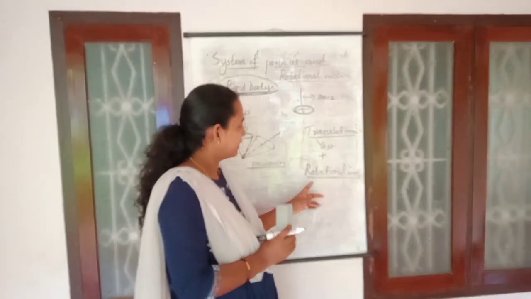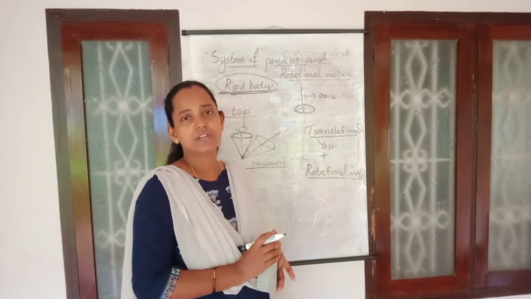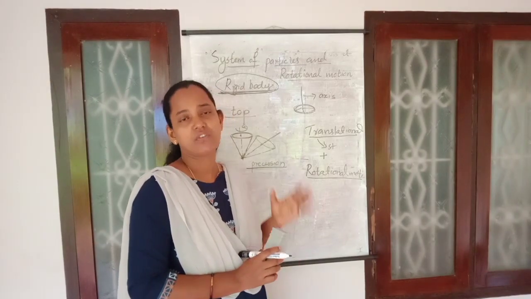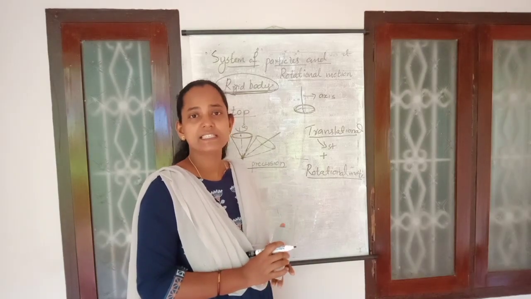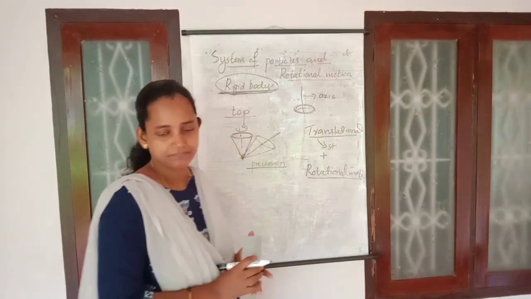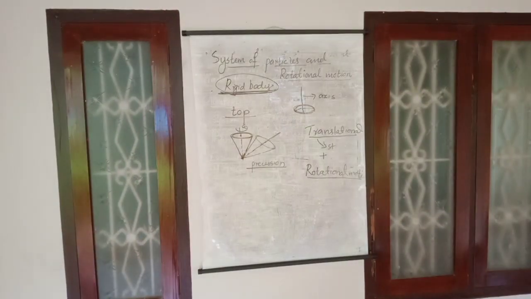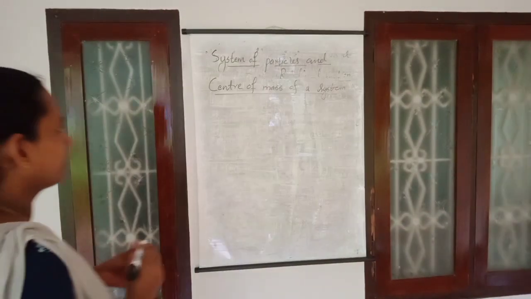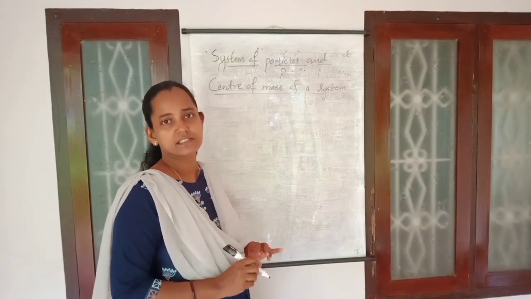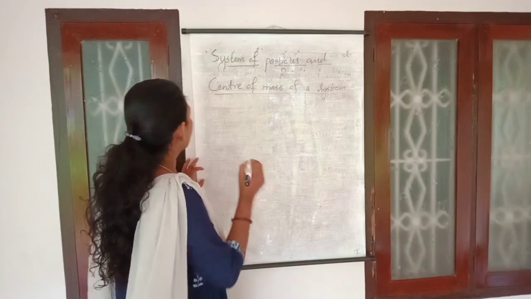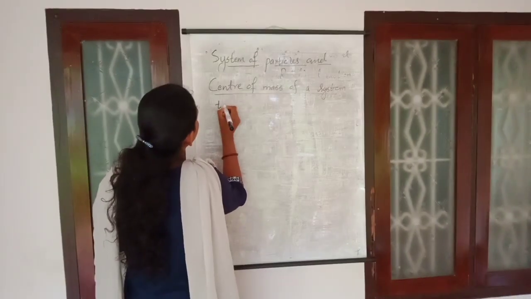But whenever we study this rotational motion in detail, we want to study the center of mass of a system of particles. How do we find the center of mass of a system of particles? So first of all we can consider the simplest system, that means a system of two particles.